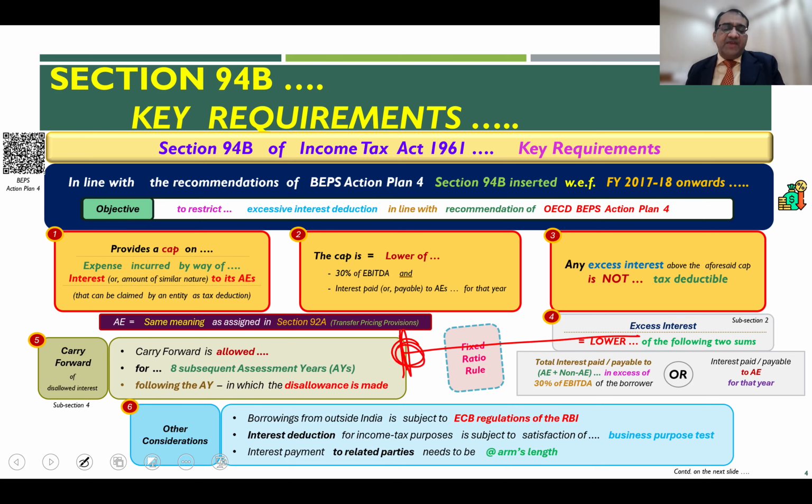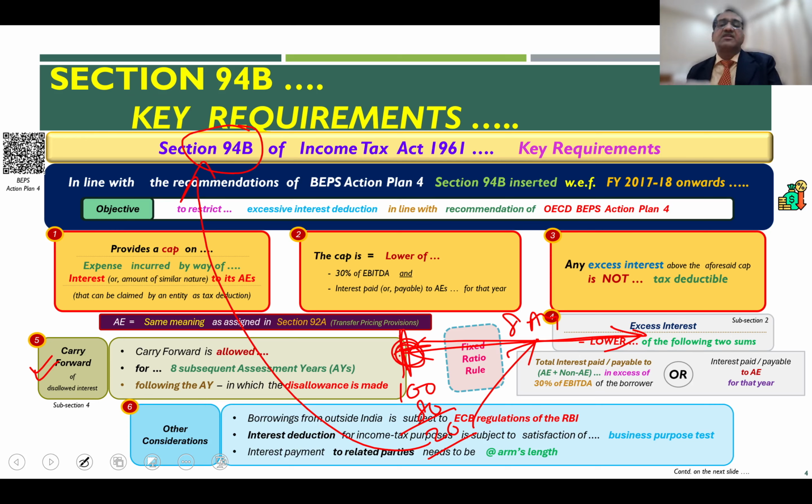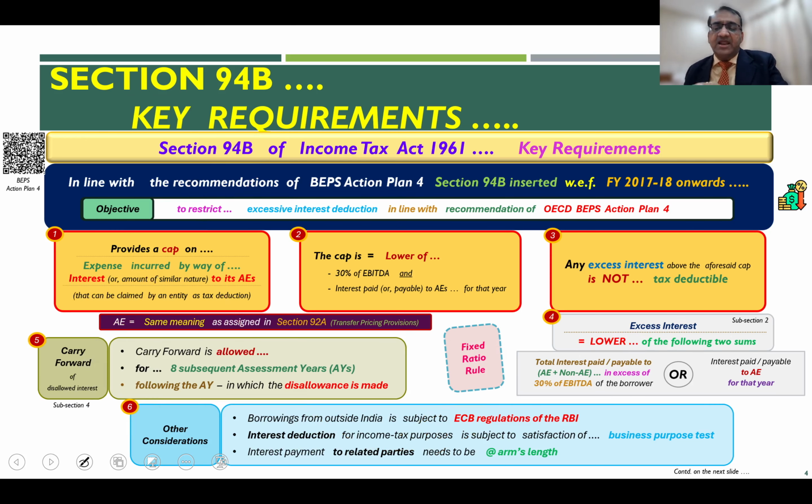Now in this year, if you incurred a total interest expense of 100 and only 80 was allowed to you, that means the balance 20 was disallowed by application of Section 94B. Now what this carry forward provision allows is that from this year onwards, for the next 8 assessment years, you will be allowed to carry forward this 20 rupees and claim it as a deduction in a subsequent year or years, subject to the thresholds of Section 94B in subsequent years as well. Again, this is something which we will see in our later discussions as well.